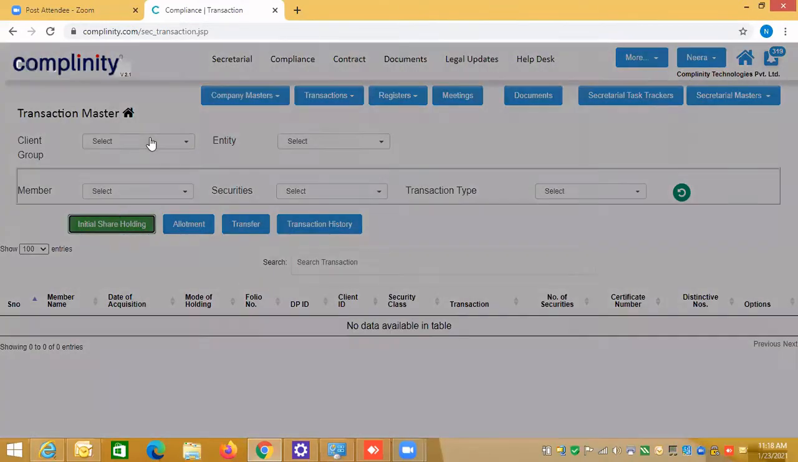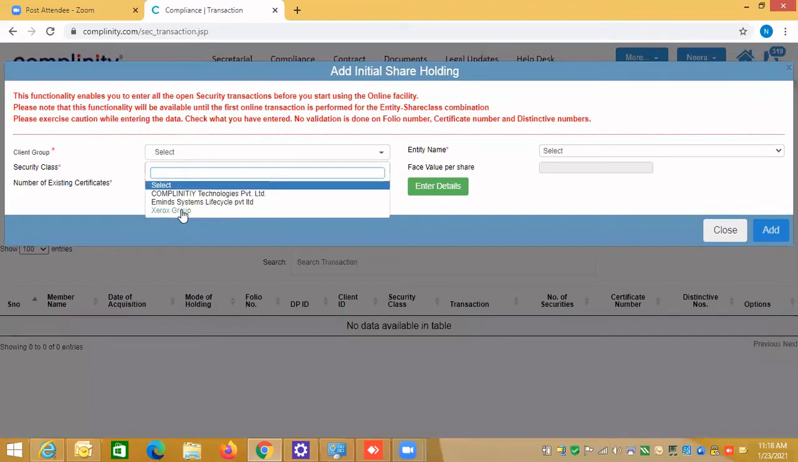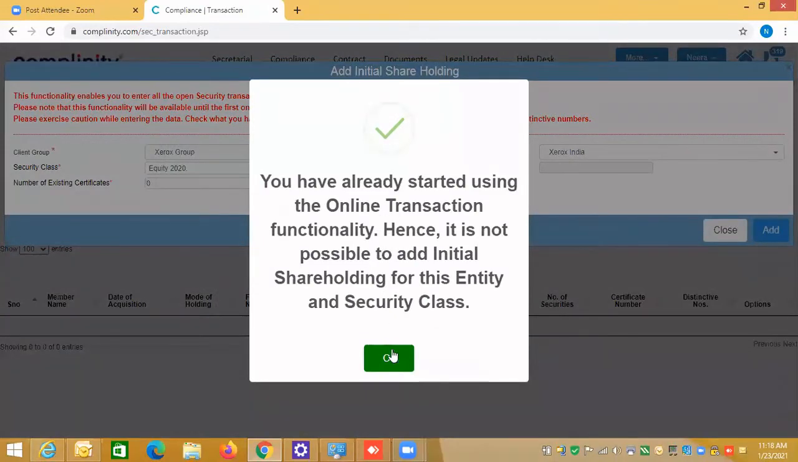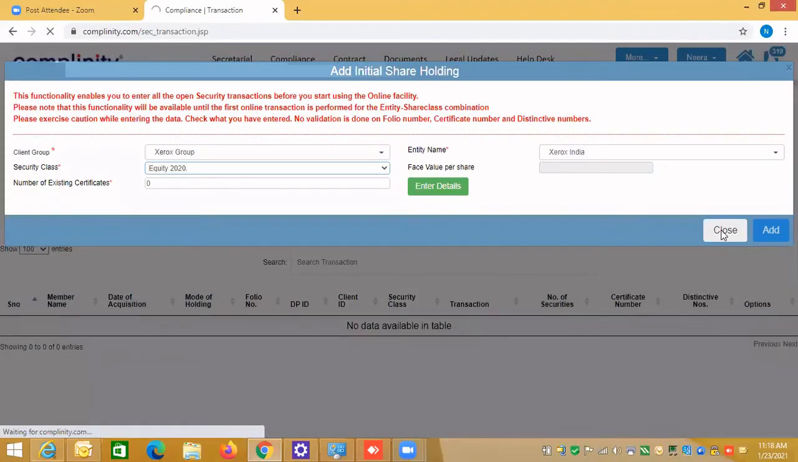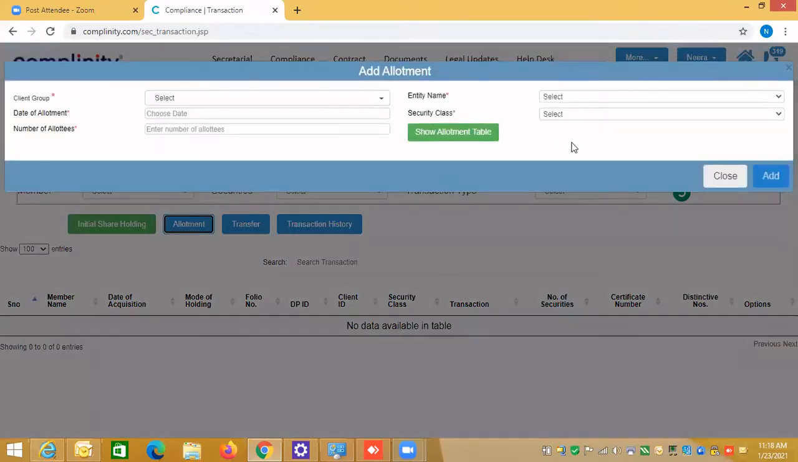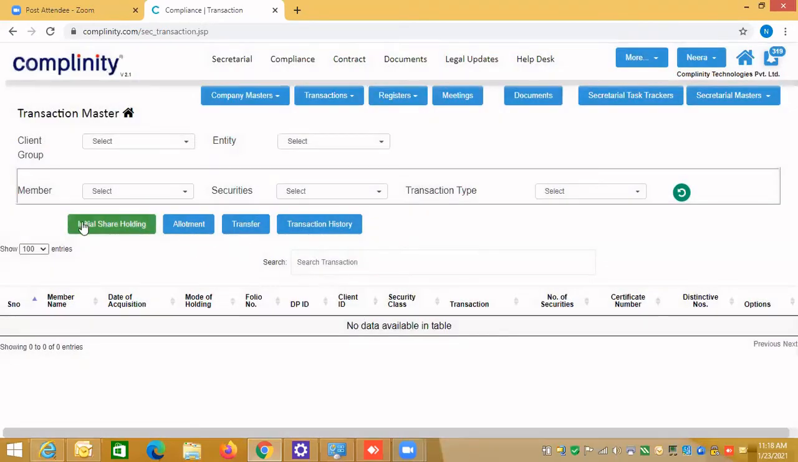If I go live over here and again select this group, Xerox India, it will not allow me. So it stopped me. I hope this concept is understood by you, because if you are doing share accounting for any company, if you have old shares, live shares, and you want to have them in the system, you can do it through initial shareholding. After that, you can do the live allotments. So we have covered mainly these transactions. Once you understand, I think this is self-explanatory.